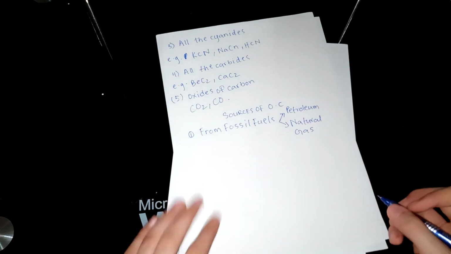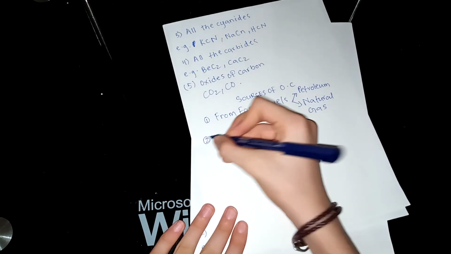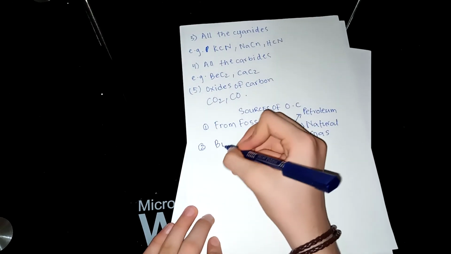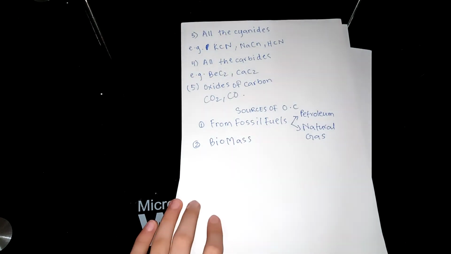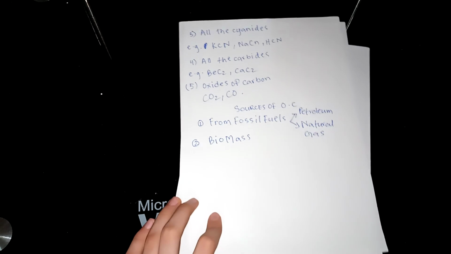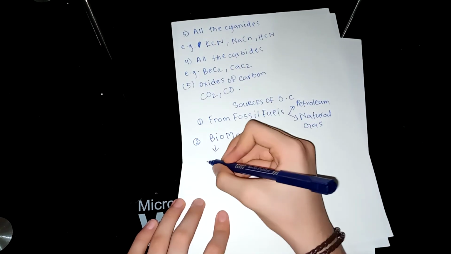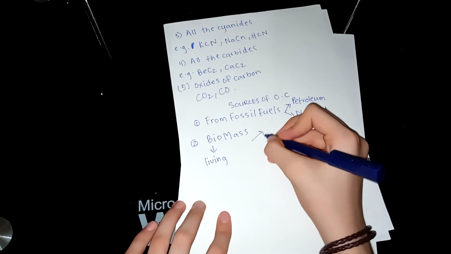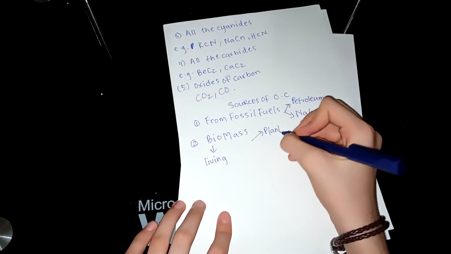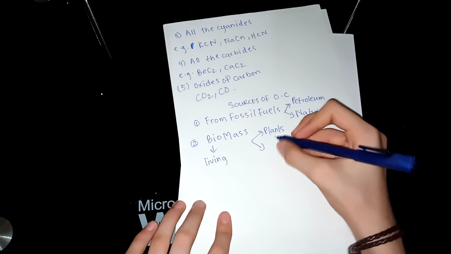The second source is biomass. Here bio means living mass of either plants or animals.